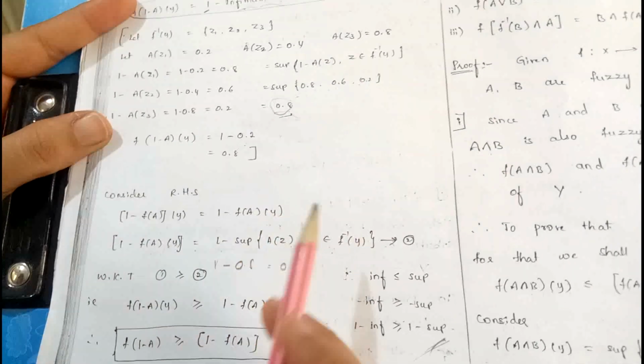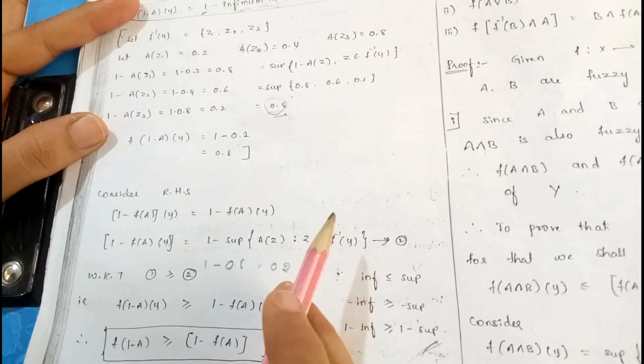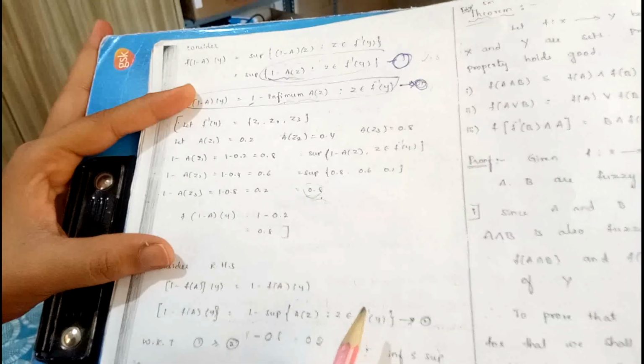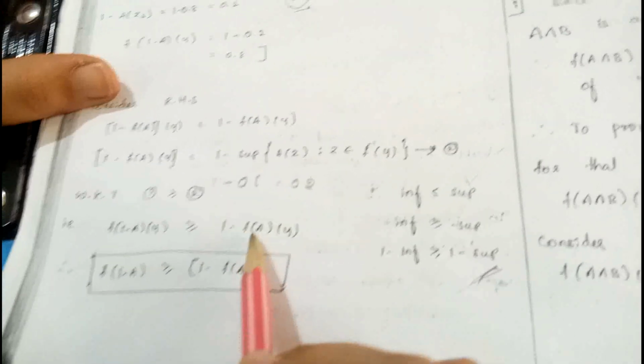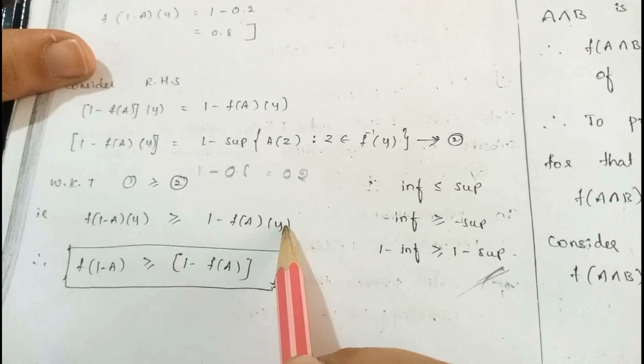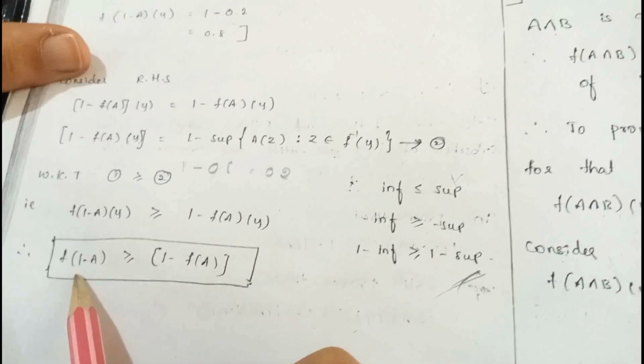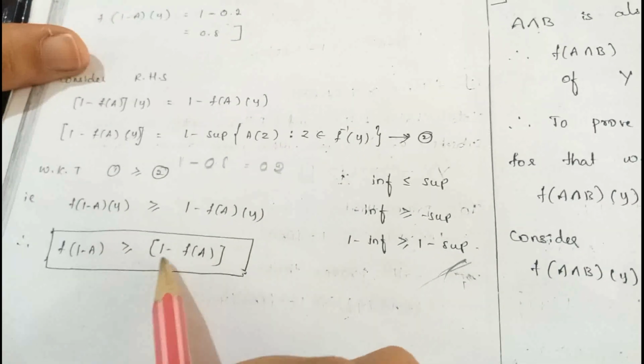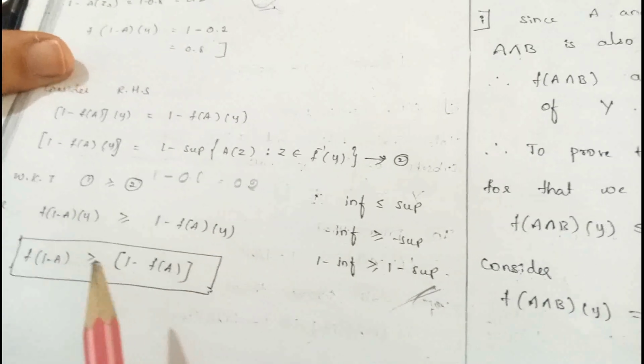Observe the equations 1 and 2. Equation 1 is greater than equation 2. Therefore, f of 1 minus a of y is greater than or equal to 1 minus f of a of y. Therefore, it can be written as f of 1 minus a is greater than or equal to 1 minus f of a.